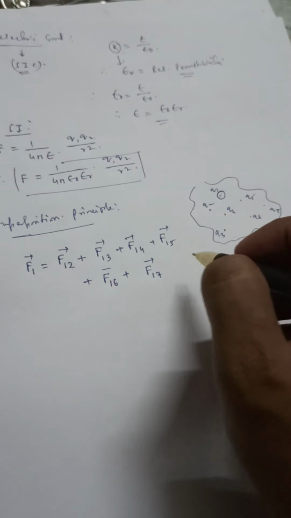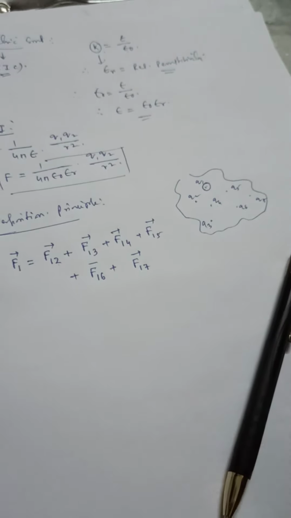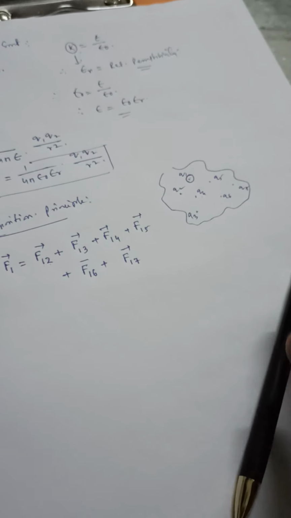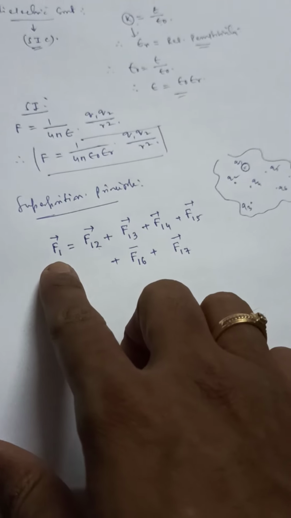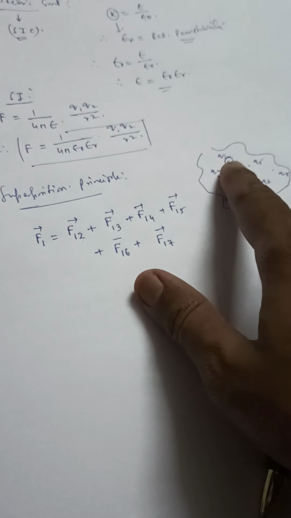So like this we can add, considering a pair of charges at a time, to get the total force acting on the charge q1.